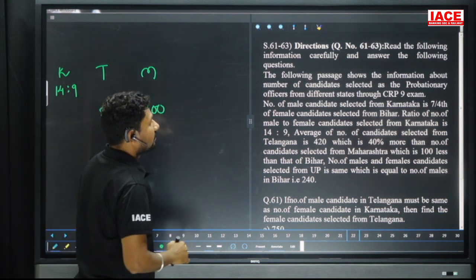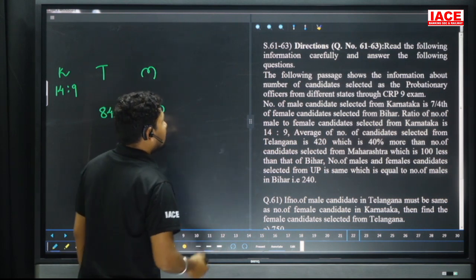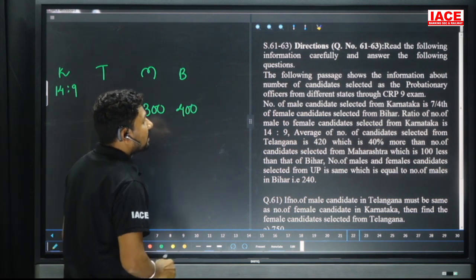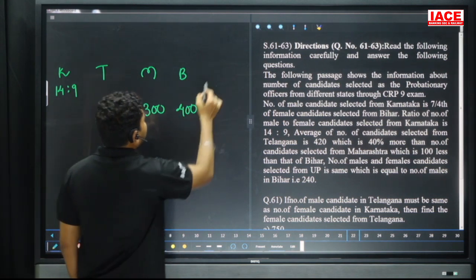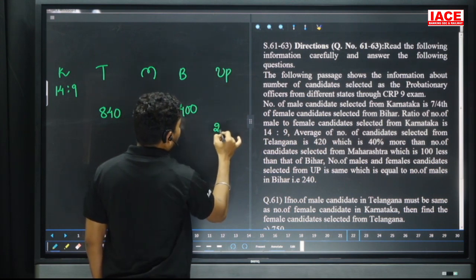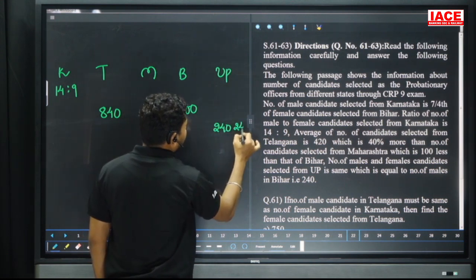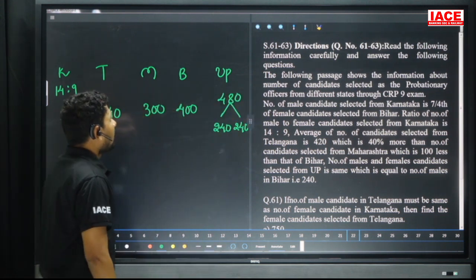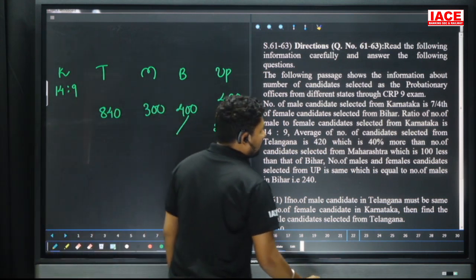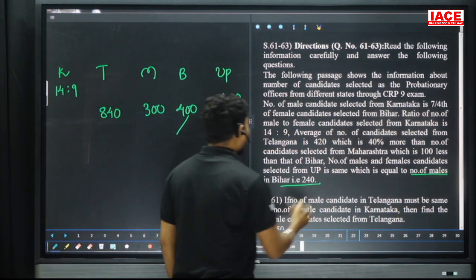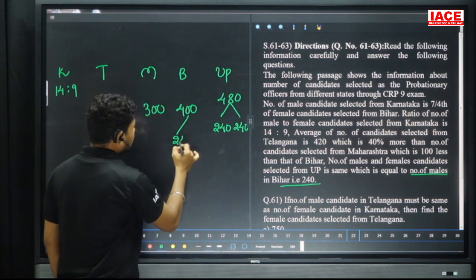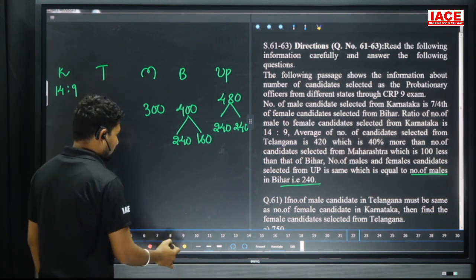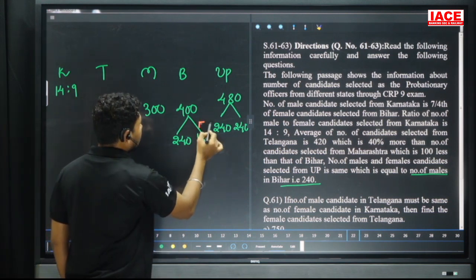And next they are given here Maharashtra, which is 100 less than that of Bihar. Comparing to Bihar, how many members? It is 400. And the number of male and female candidates selected from UP is the same. It is 240 plus 240. Total value of UP is 480. And Bihar male value, number of males for Bihar, how many members? 240. Males is 240 means females is how many members? 160. Okay, this is females and this is males.